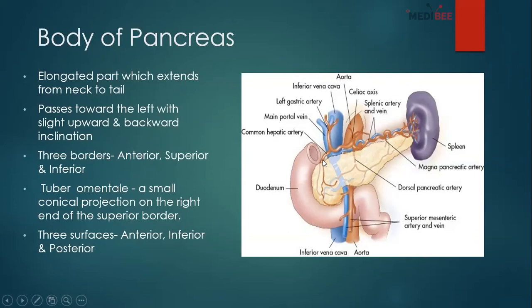So it's quite a large area, and it passes towards the left with a slight upward and backward inclination.